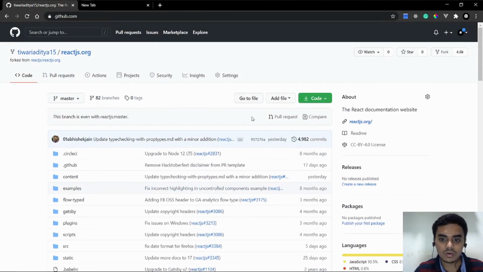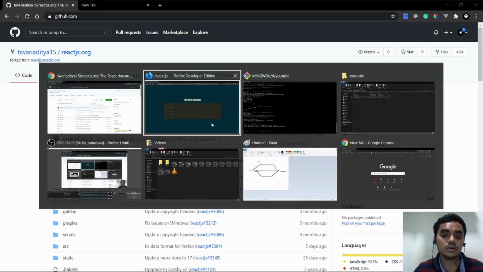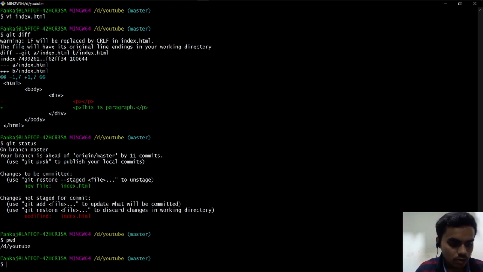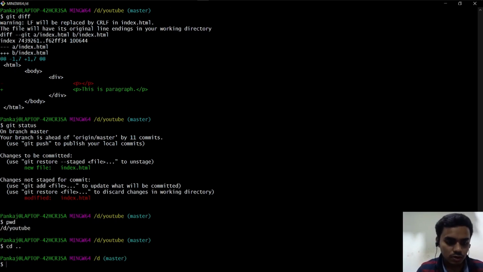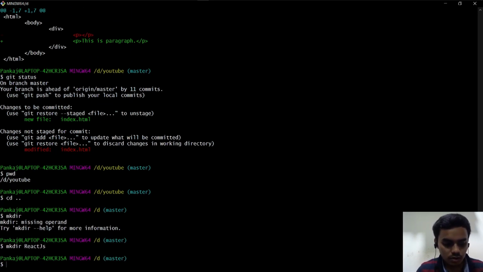Now if I wanna take the code of this repo onto my local machine, I would do something like this. Where am I right now? Okay, let's go one directory back and mkdir react.js, and just do git clone.